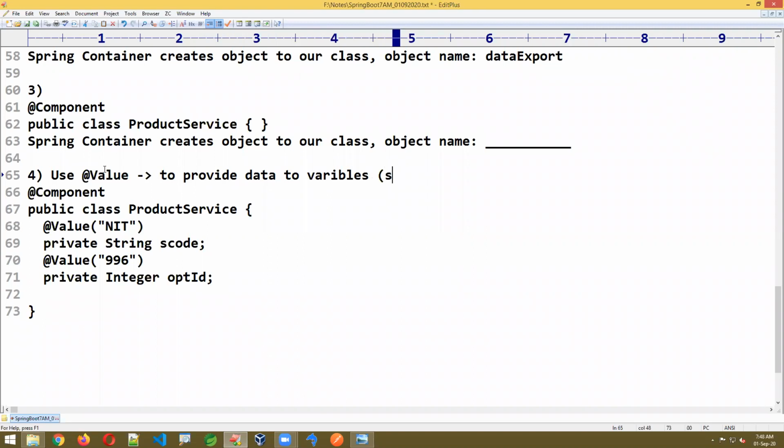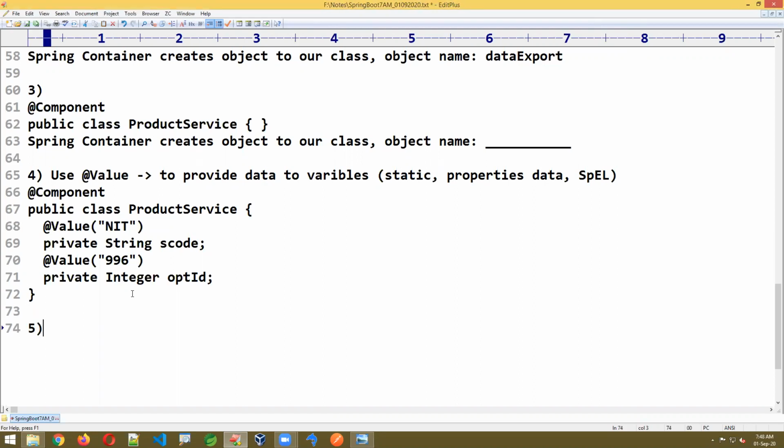Okay, that can be static. That can be properties data. That can be even Spring Expression Language. Here three scenarios are there. I gave just one small example for this one. I hope you understood this one.